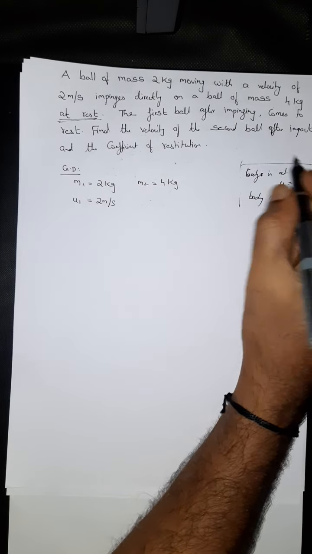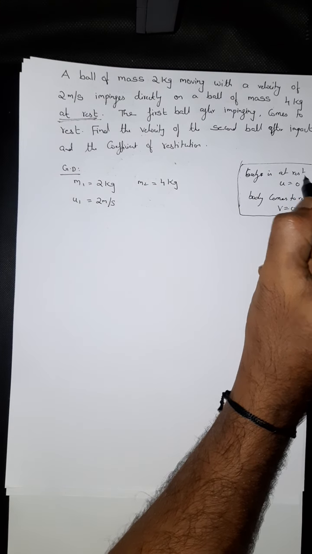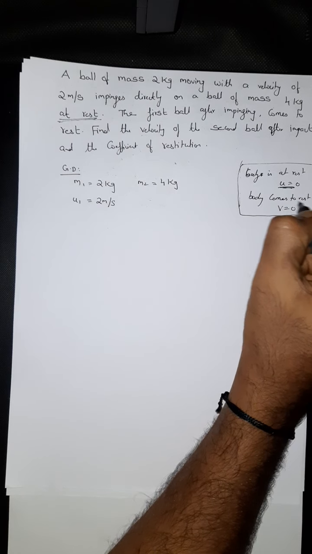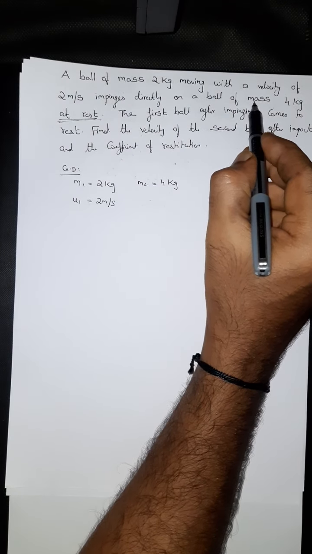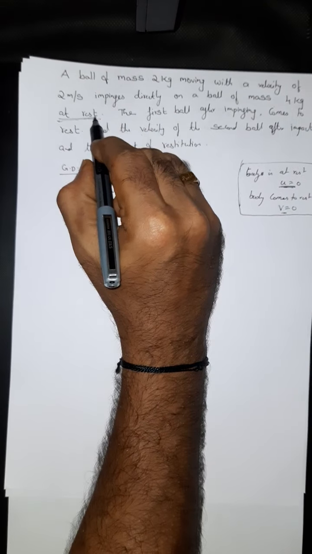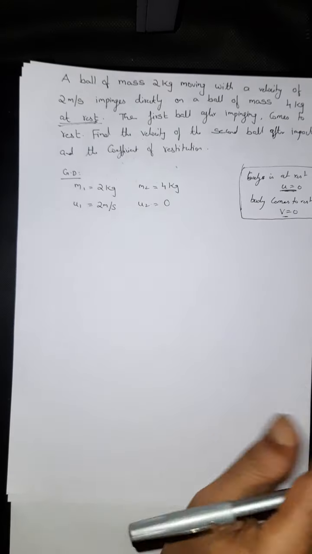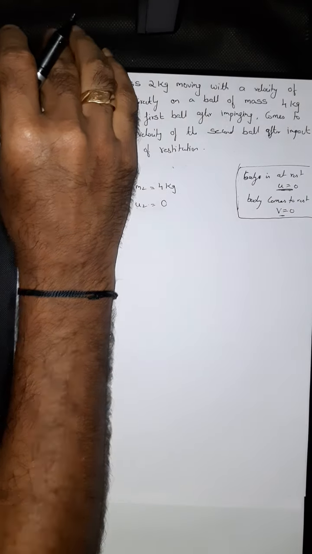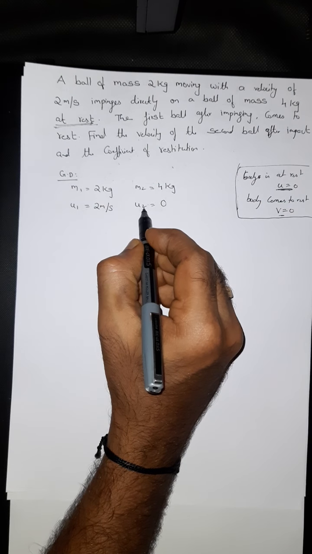So these two things you will have to remember. Body is at rest means initial velocity is 0. Body comes to rest means v is equal to 0. So here, ball of mass 4 kg at rest means u2 equal to 0. The body is not moving, so the initial velocity of body 2 is 0.